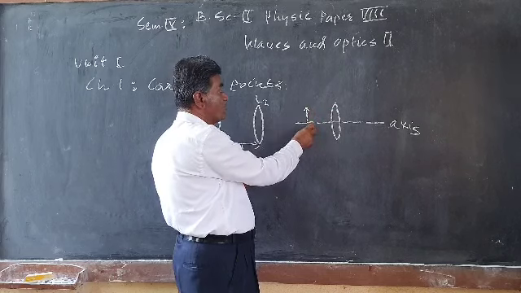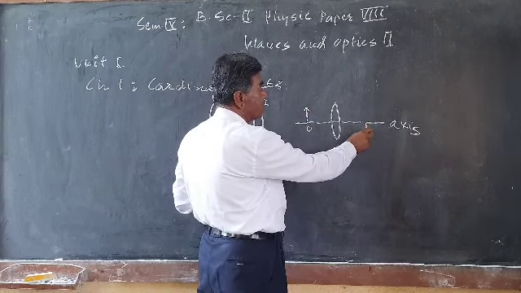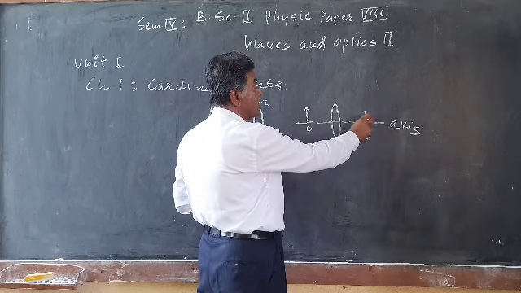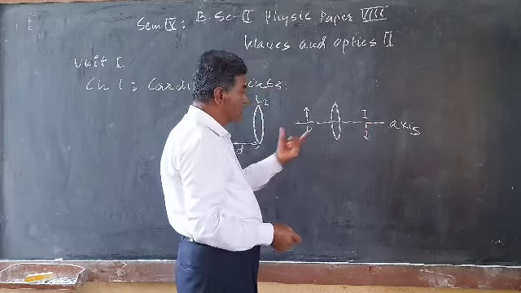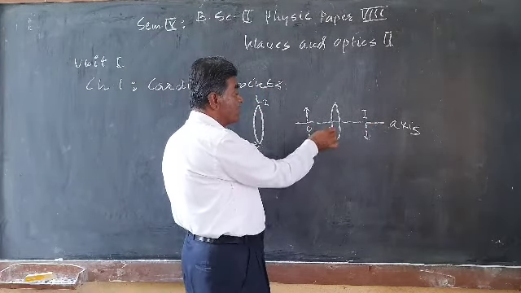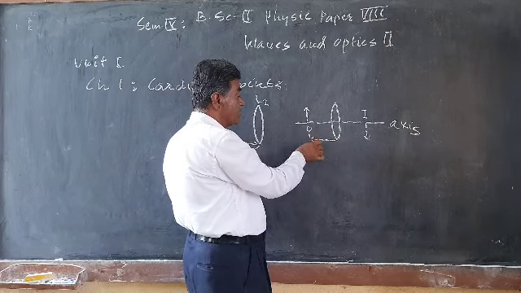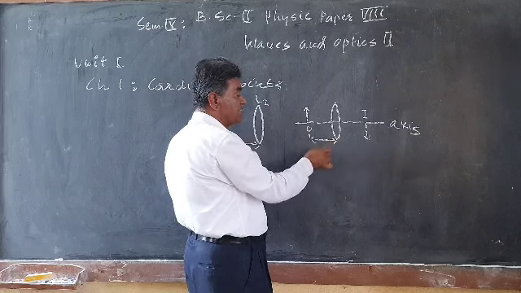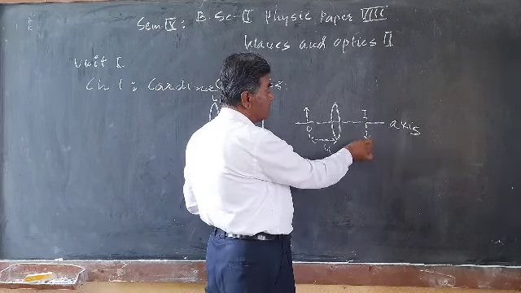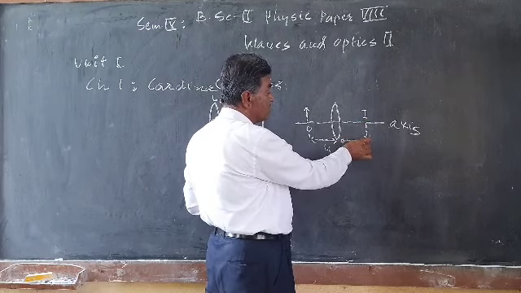Then you get the image somewhere here. Now we have to calculate the distance of the object from the lens, and the distance of the image from the lens, which is V.